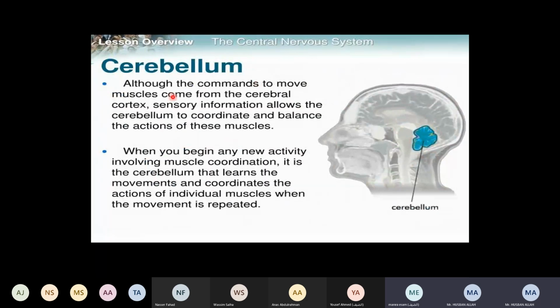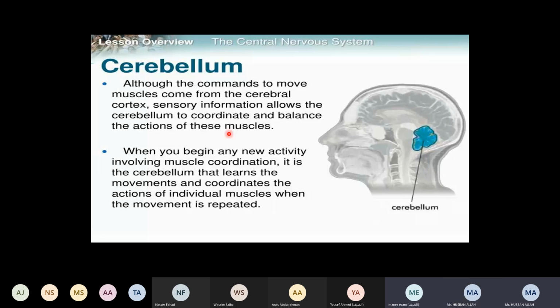Although the commands to move muscles come from the cerebral cortex, sensory information allows the cerebrum to coordinate and balance the action of these muscles, right? So if muscles are involved, if muscle movement is involved, it will be controlled by the cerebrum, right? Although the message will come from here, it will come from the concerned part.